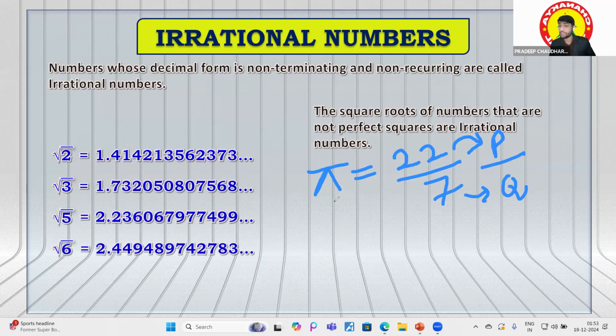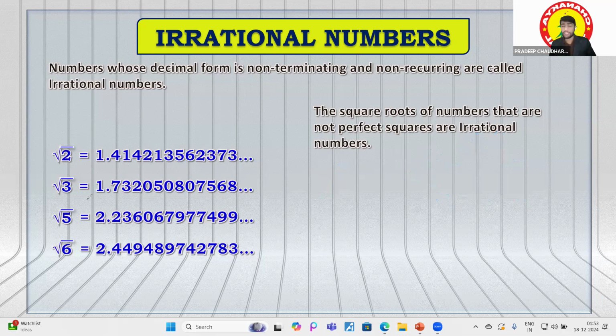Because you know that if we find the value of pi, the number will be non-terminating and non-repeating. So that's why we are using 22/7, because at some extent it is true, and we have to do our calculations as well. We have to make the circle, but there is no perfect circle in this world. Still we are trying to find the perfect circle, right? We are not getting it, because this is non-terminating and non-repeating. So that's why pi is also what? An irrational number. I hope it is clear to you, right?